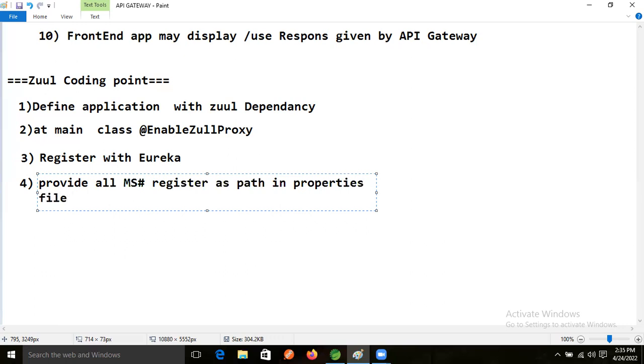Something like path and service instance; we need to provide those things in the properties file.